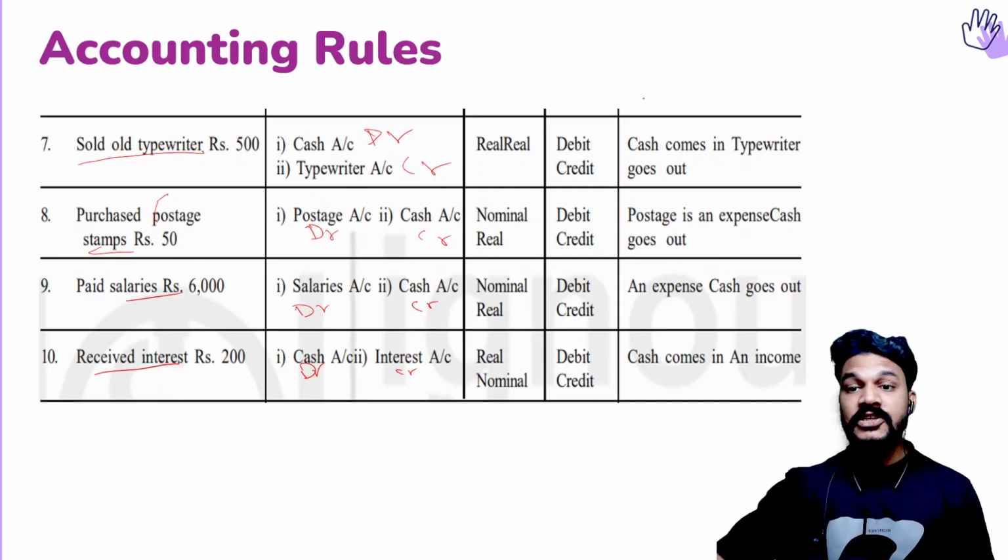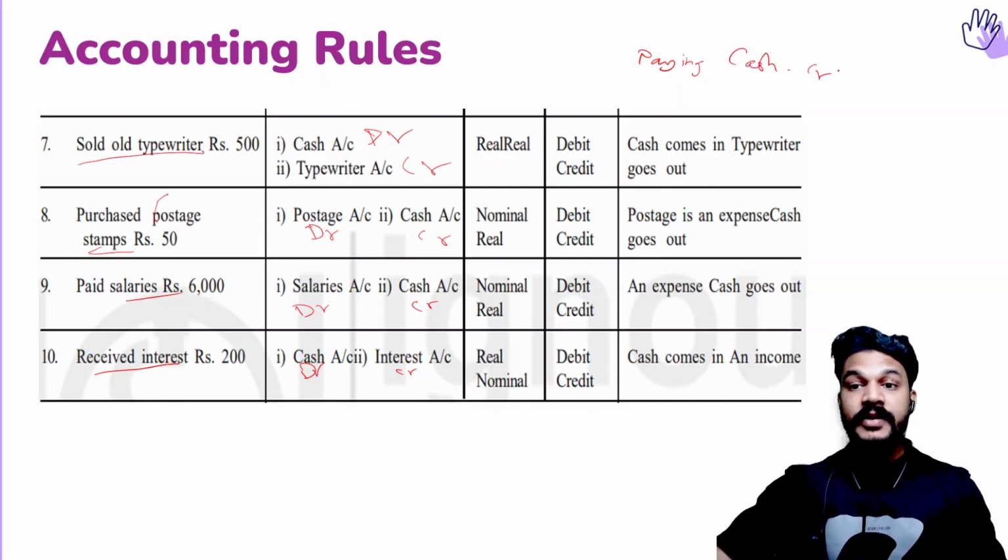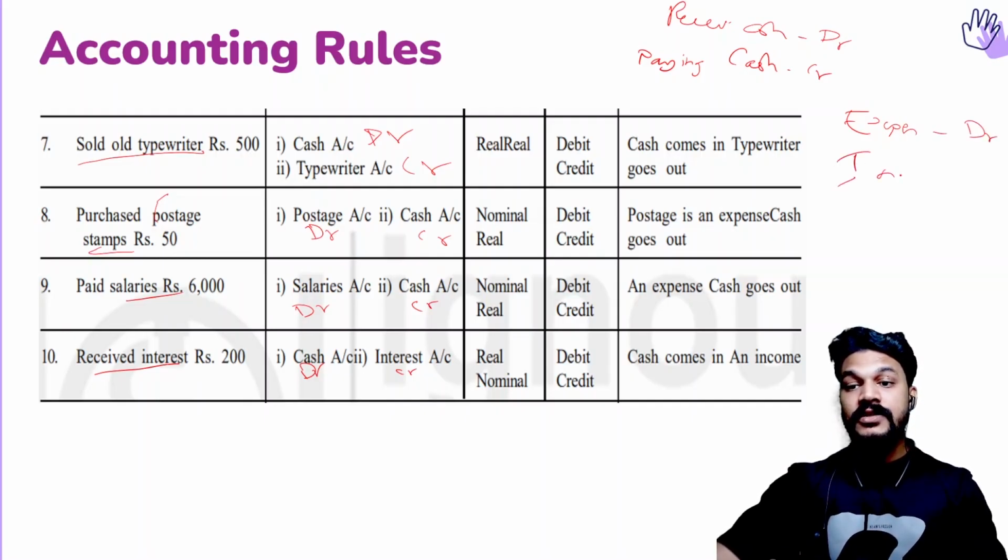About the cash, if we are paying cash, then what will be the effect? Cash account will be credited. If you are receiving cash, then it will be debited. Then all expenses will be debited. All incomes will be credited, isn't it?